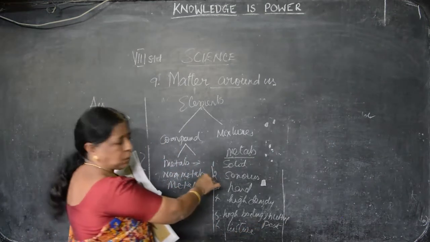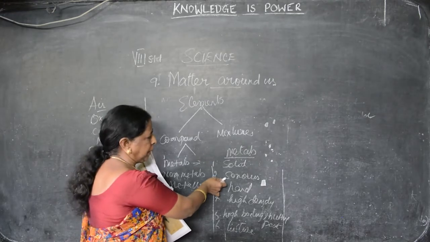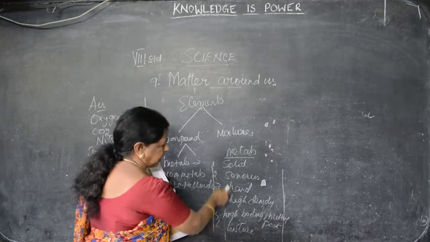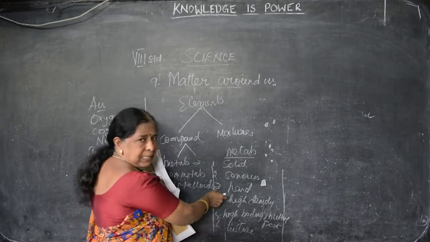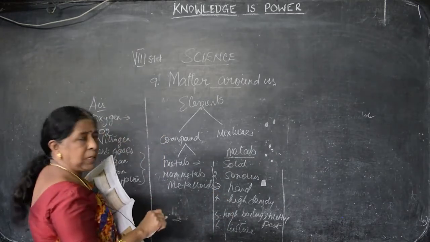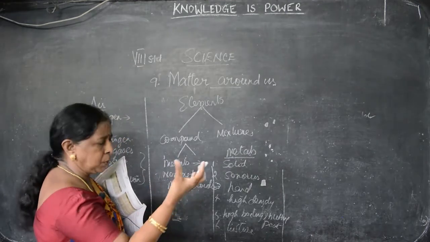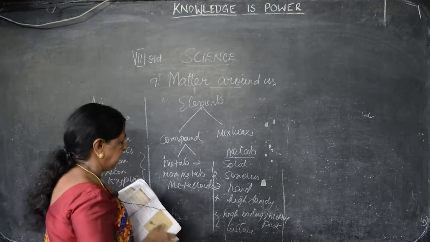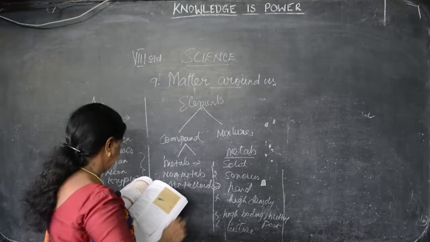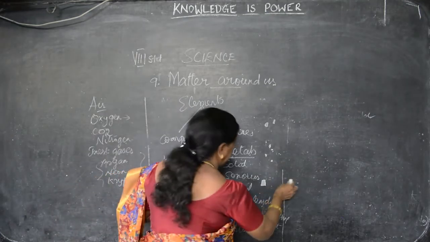So first we say it is solid, sonorous, that is shining; luster also has the same meaning. It is very hard, it cannot be easily broken, it has high density, and high boiling point and melting point. Boiling point is at the time of boiling, melting point is when it starts to melt. And it can be hammered easily, so it has malleability.